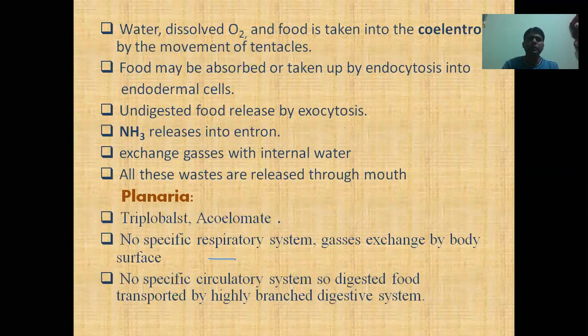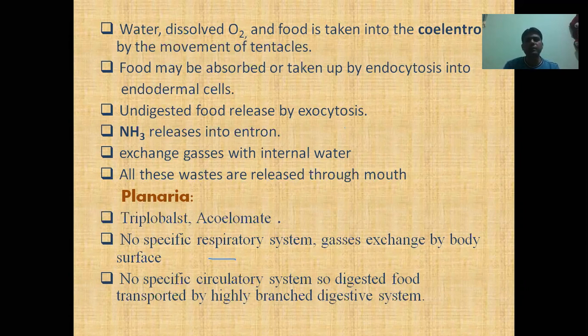Undigested food is released by exocytosis from the endodermal cell into the coelenteron, and that undigested food and the carbon dioxide or ammonia released by the endodermal cell into the coelenteron is ultimately released out from the body through the mouth. Because as you know, these types of animals have a sac-like digestive system, so there is only a single opening to take in material and release waste.